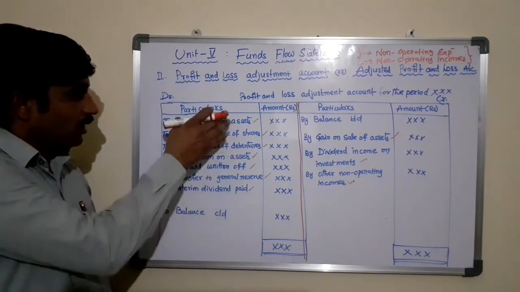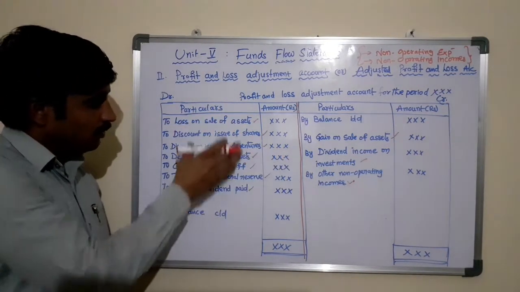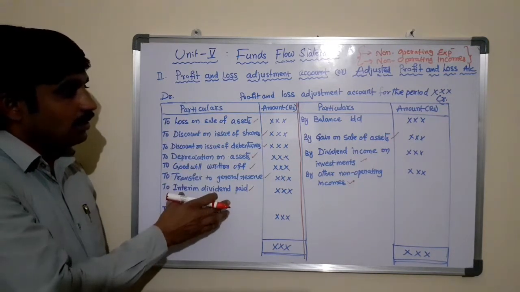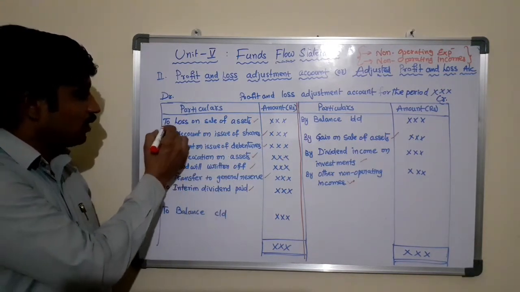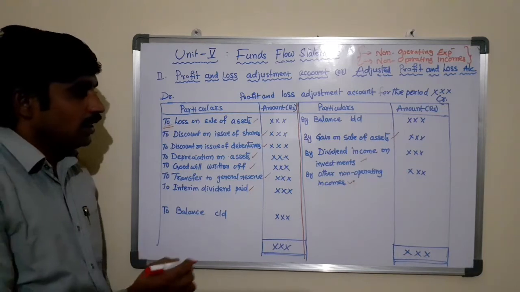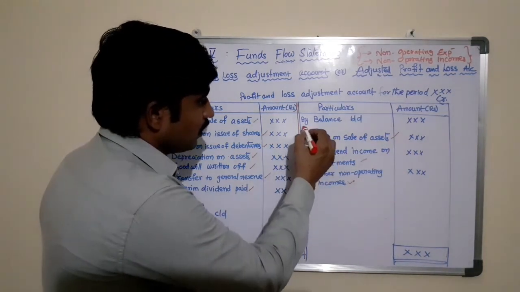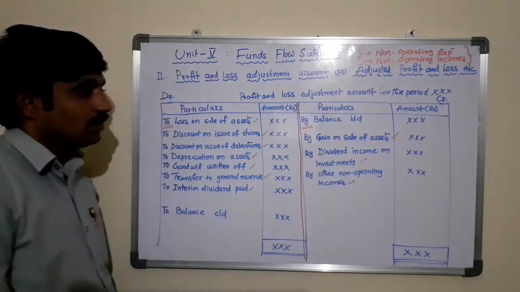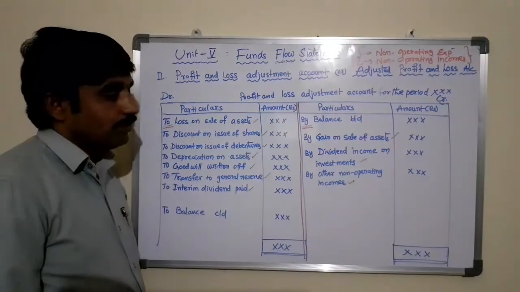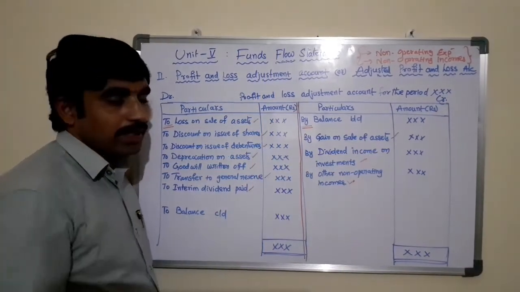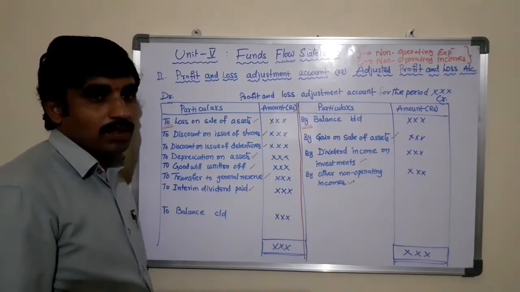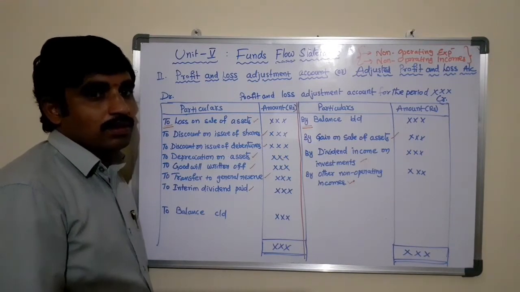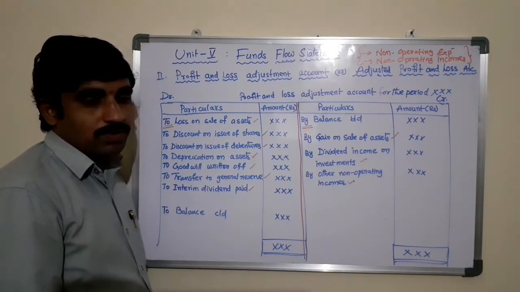Remember, any item which we are posting in the debit side of the account, we need to start with the word "to". Any item that we are posting in the credit side of the account, we need to start with the word "by". This we have already learned in the preparation of ledgers in financial accounting concepts.